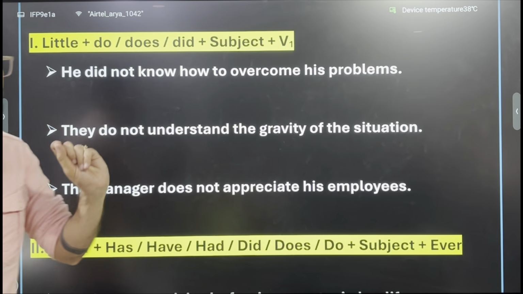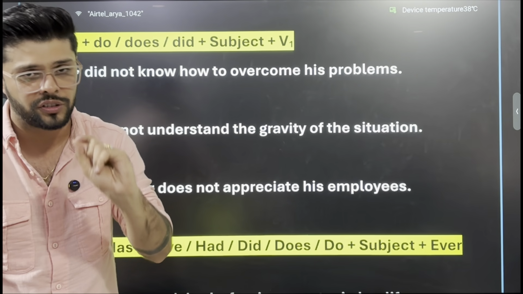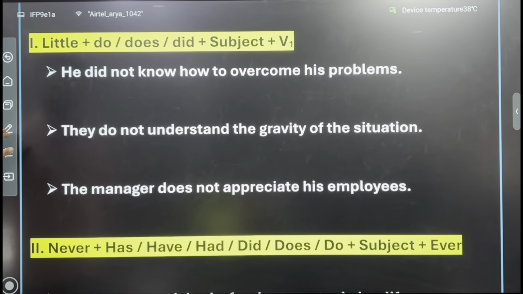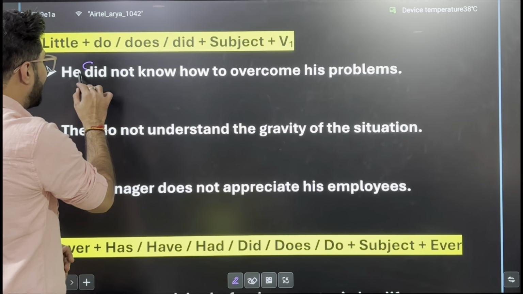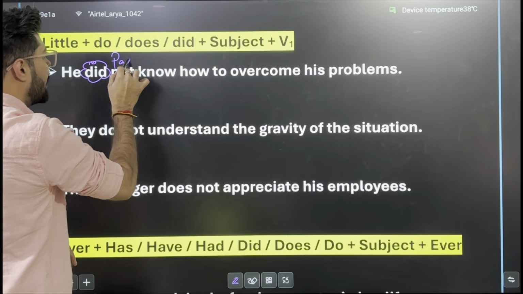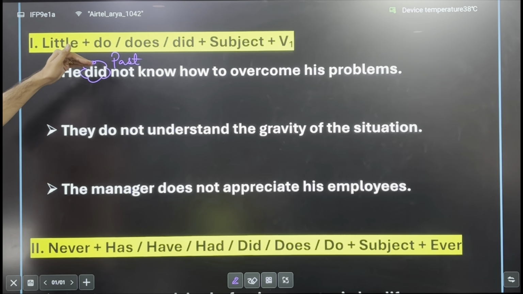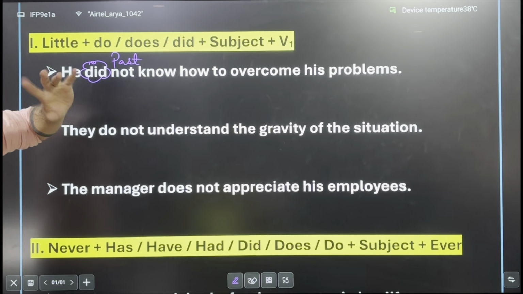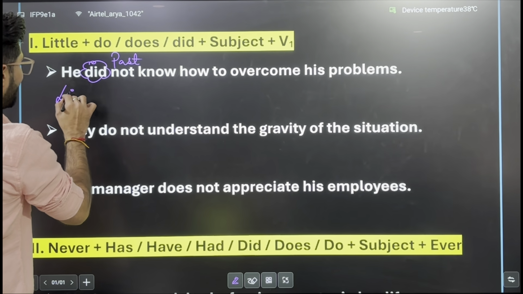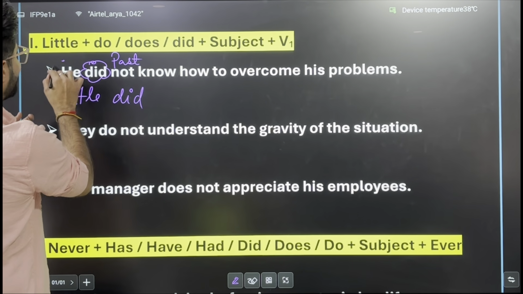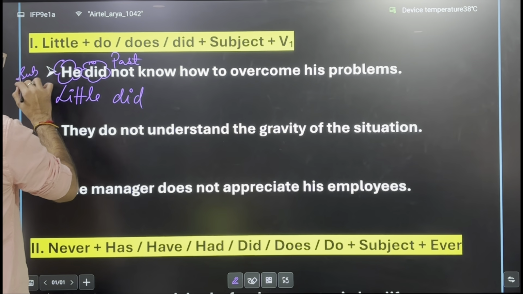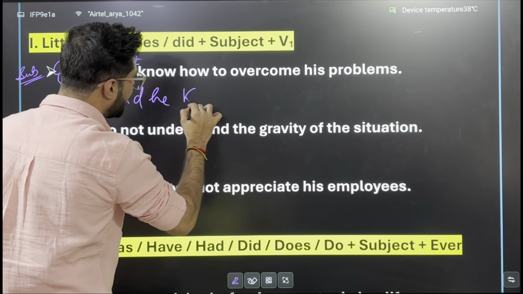Sabse pehle, first thing first, you have to identify the tense of the question. For example, he did not know how to overcome his problems. Did है, so it is in the past tense. बोल के हम लोग जब little से शुरू करेंगे तो हम लोग did का ही इस्तेमाल करेंगे as a helping verb over here. So answer would be little, did, and then your subject. Who's the subject? Subject is he, so it will be little did he know.